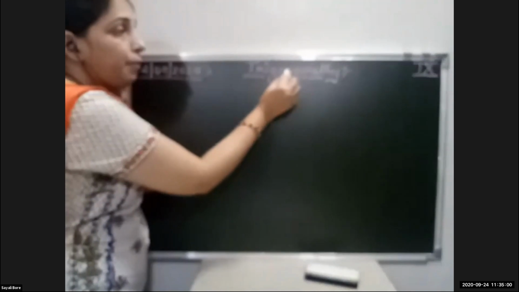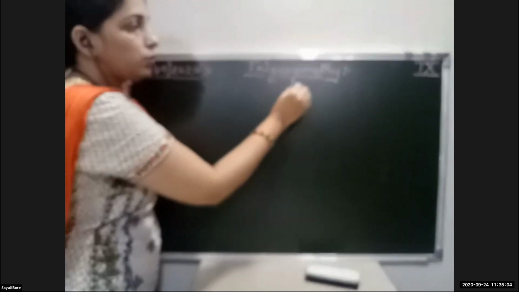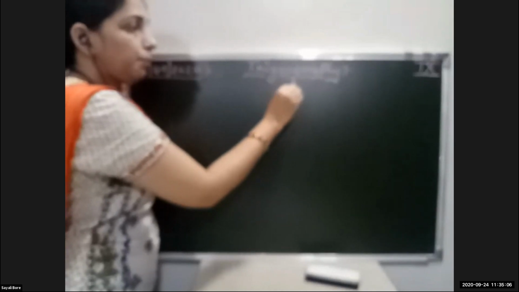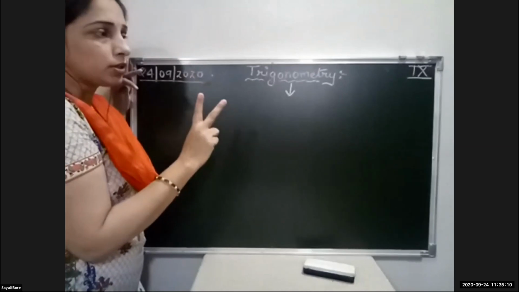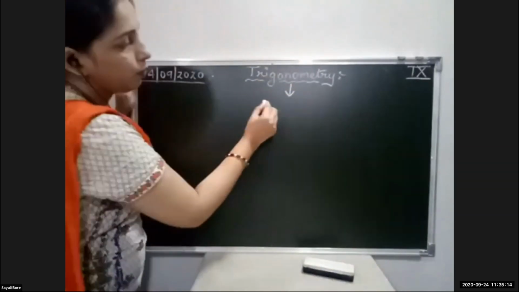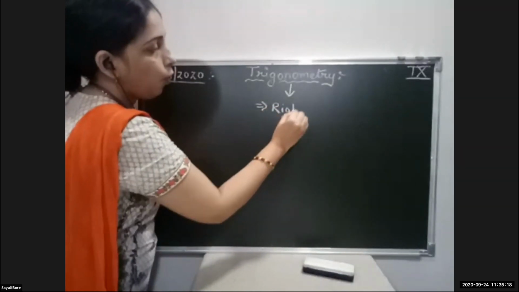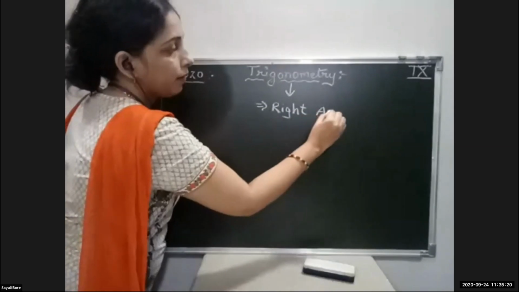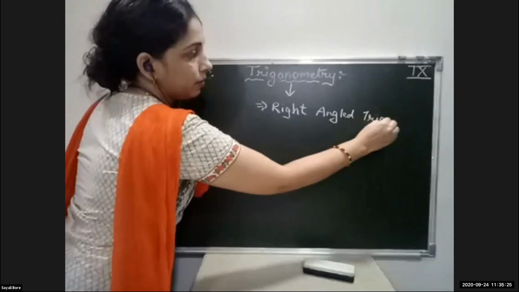Now, remember, students, that in trigonometry you are going to keep in mind two important things. Trigonometry will be used only in a right angle triangle.